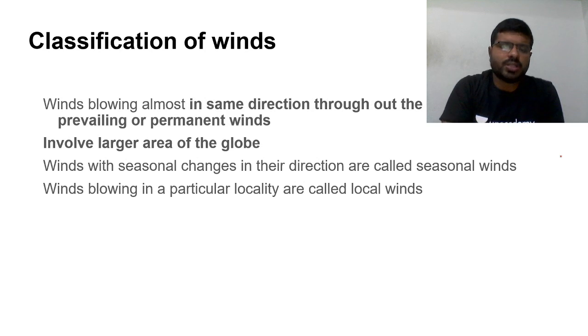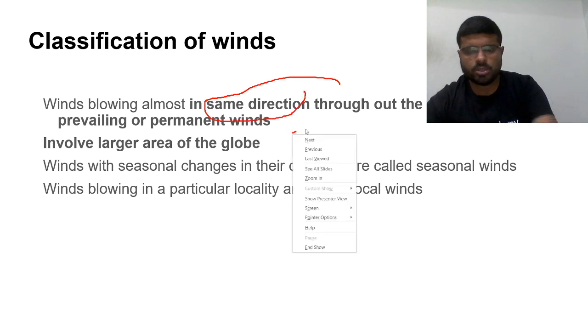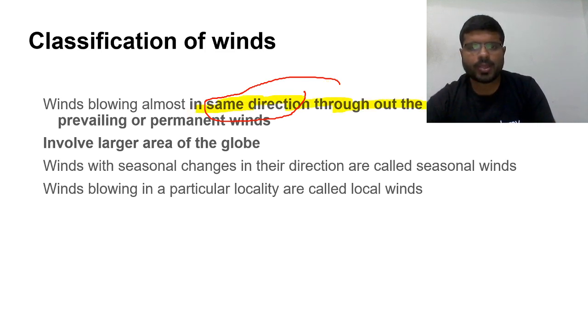Winds blowing almost in the same direction throughout the year are called prevailing or permanent winds. They involve large areas on the globe. So they are the permanent winds, which are blowing in the same direction throughout the year, and they involve larger areas of the globe.